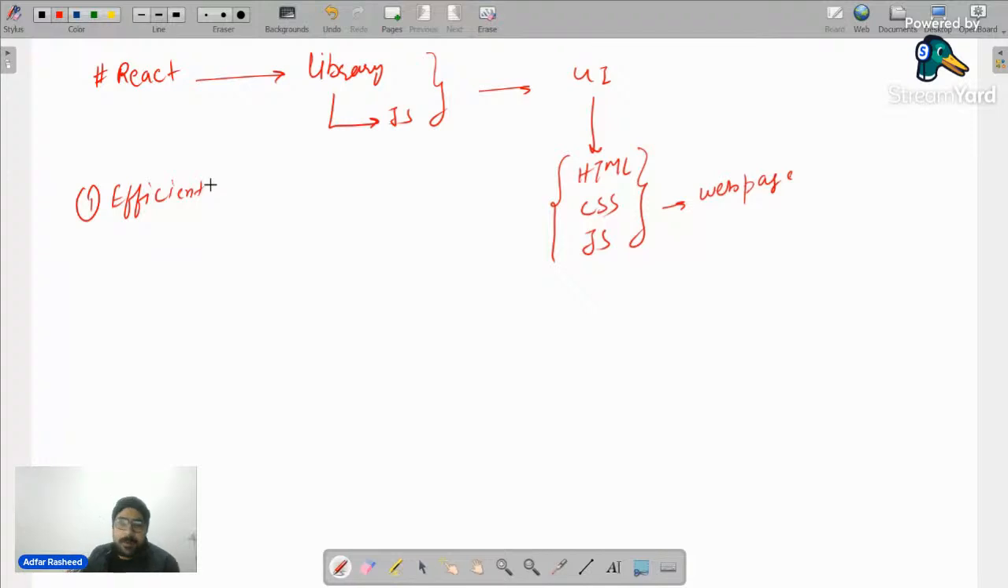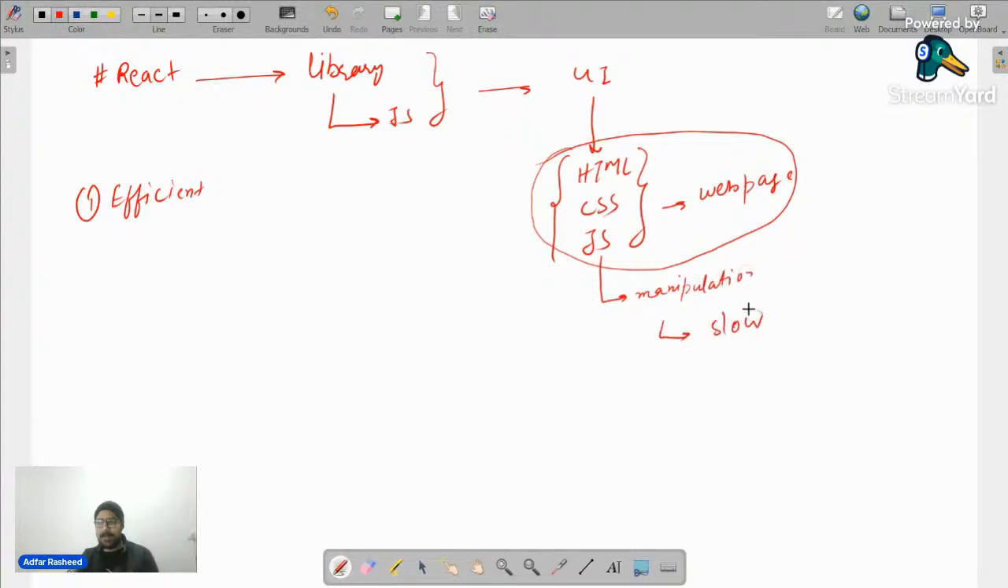Why do we learn React? What do we mean by efficient? One day, one of the developers at Facebook realized that when they created web applications using JavaScript only, and tried to make manipulations inside the web application, somehow it was slow. Why it is slow, we will talk about that.